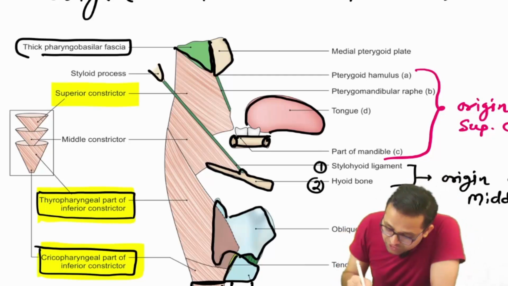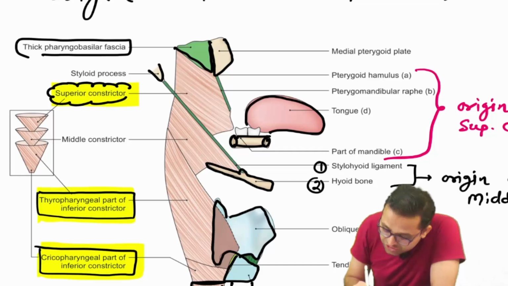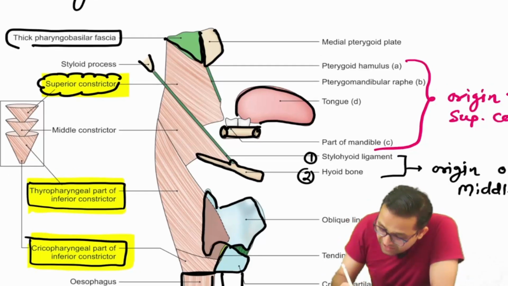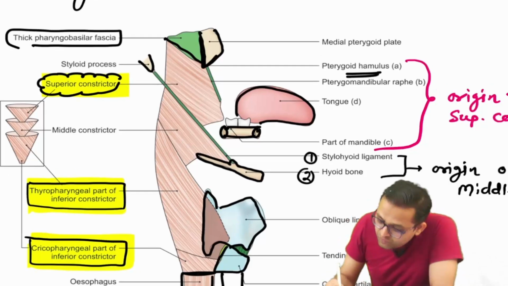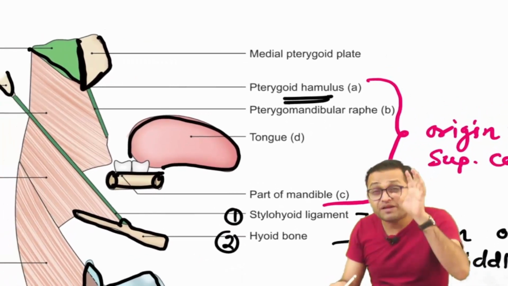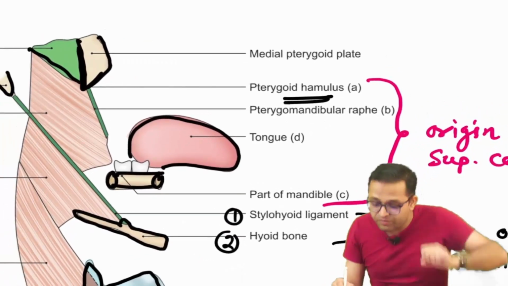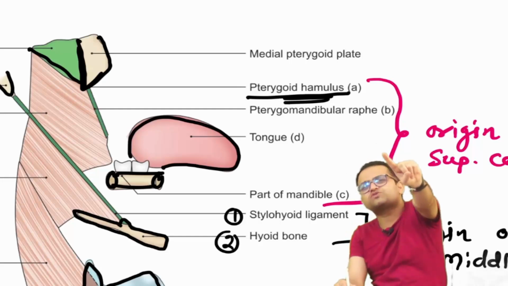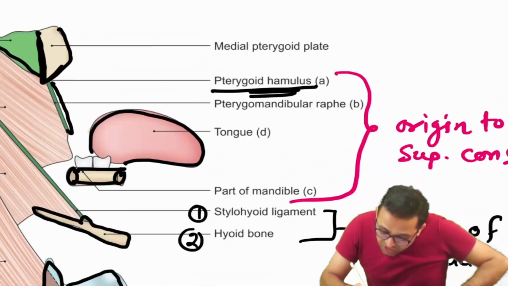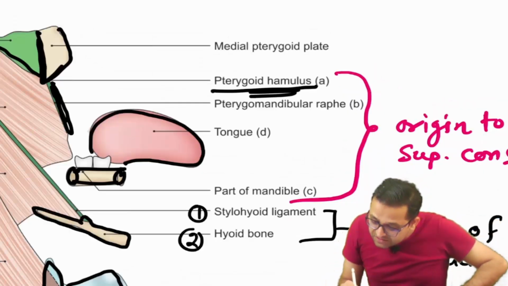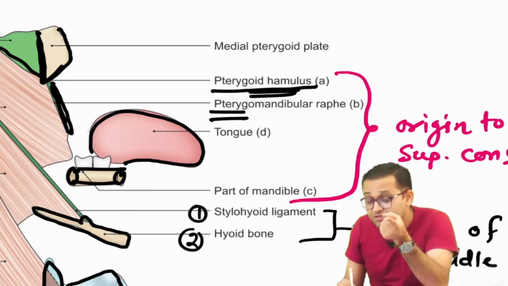Yes, this is the styloid process. So we are talking about our superior constrictor. Okay, so the superior constrictor is arising from one hook-like structure arising from the medial pterygoid. Sir, this is the pterygoid hamulus. It is not too much important, just one quick review. Now you can see there is one ligament from the pterygoid hamulus to the mandible part.